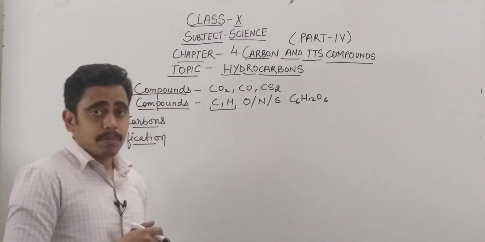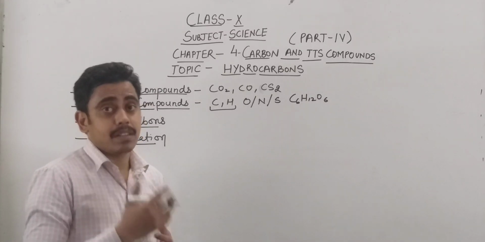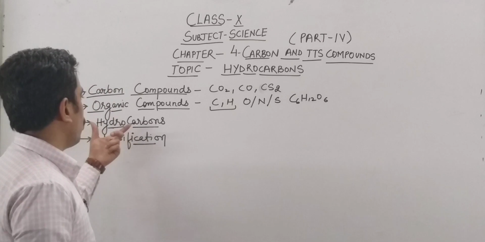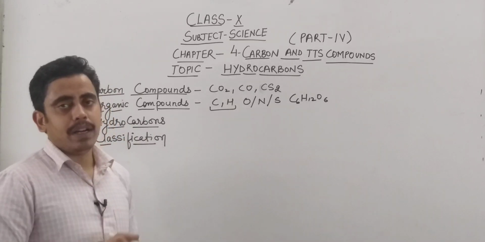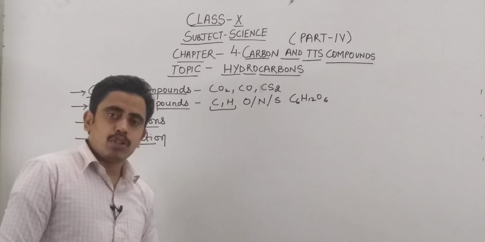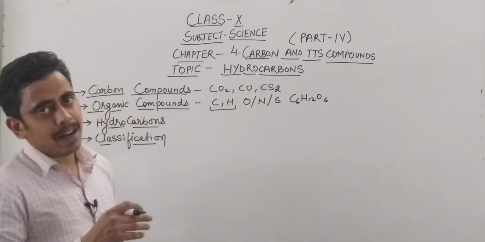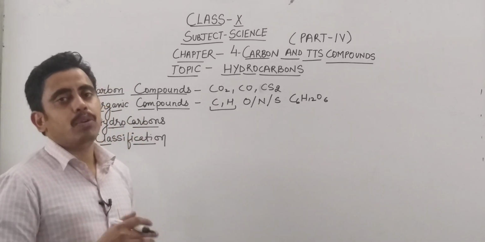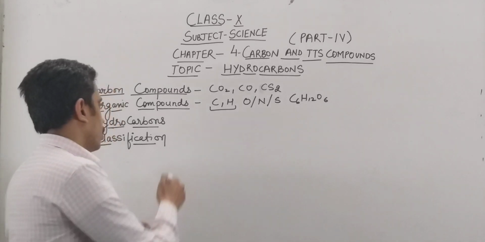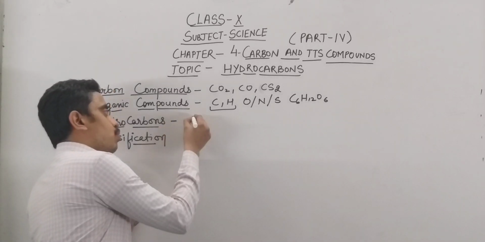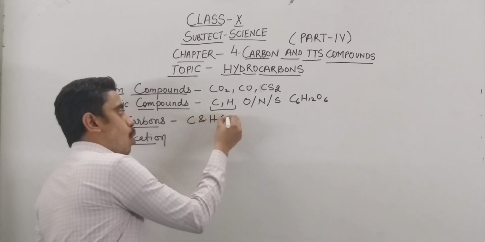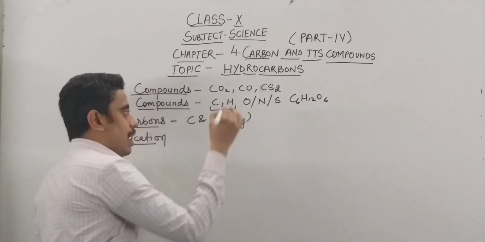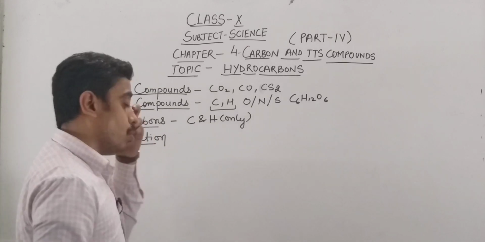Our main topic to be discussed is hydrocarbons. As the name depicts, what is the meaning of hydrocarbons? The compounds which contain only carbon and hydrogen are known as hydrocarbons.